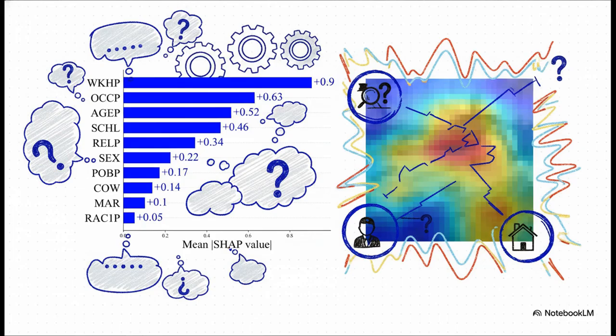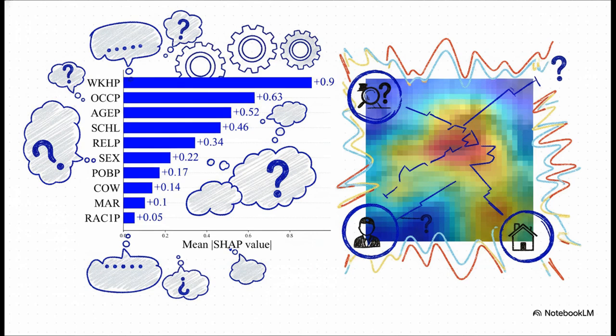But there's a catch. The raw outputs from XAI can be incredibly confusing. Take a look at these examples. On one side, you have a SHAP bar chart loaded with abstract codes like WKHP and numbers pointing every which way. On the other side, there's a GradCam++ heat map that frankly looks like a blurry, colorful weather radar.